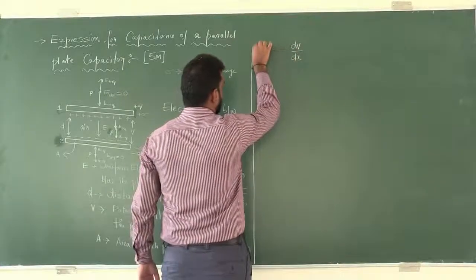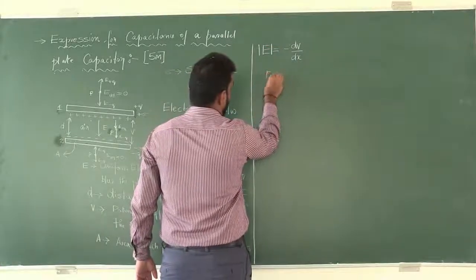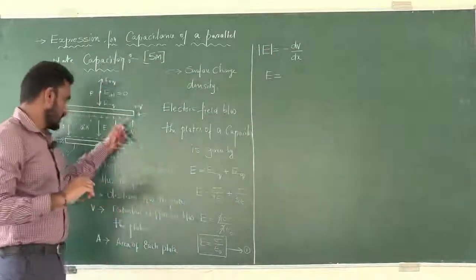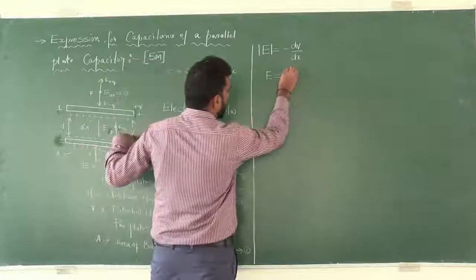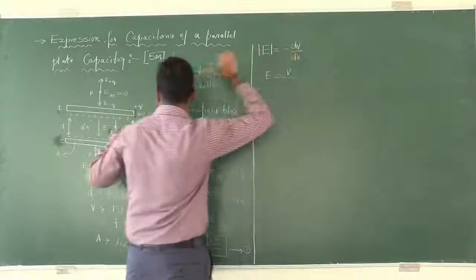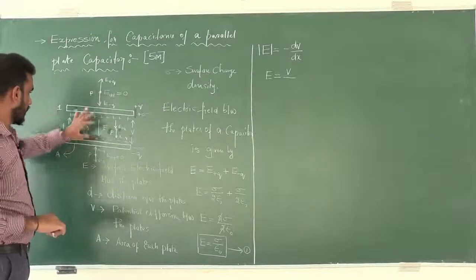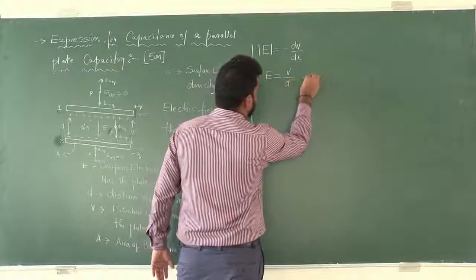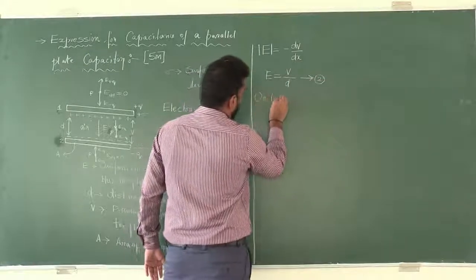Suppose I use it in terms of magnitude, E is equal to, in the place of potential difference, according to this diagram, what am I supposed to write? V, divided by distance. What is the distance between these two metal plates according to this diagram? D. Equation number 2.